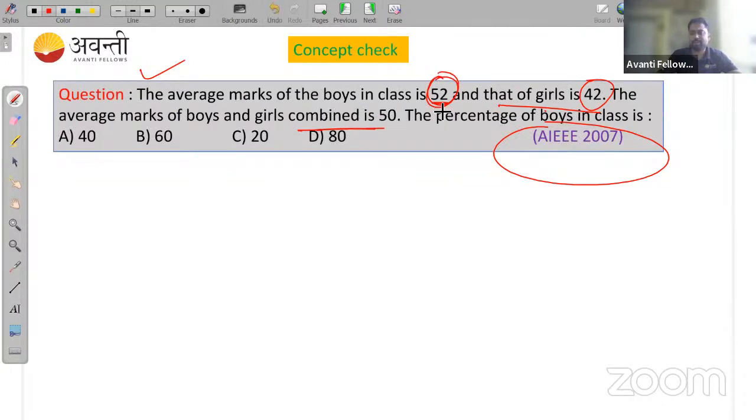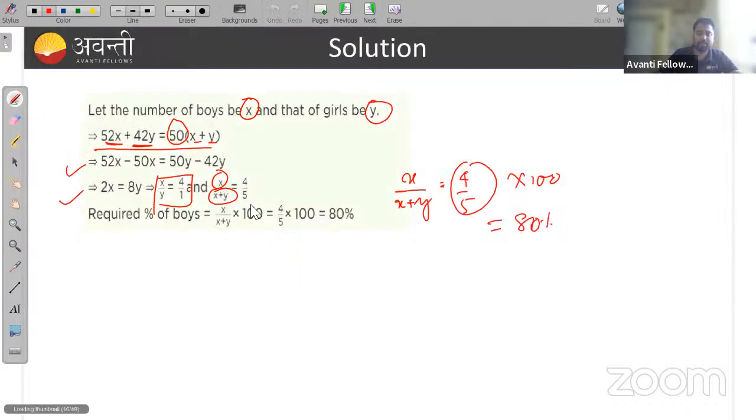The average mark of boys in a class is 52 and of girls is 42. If the number of boys is x and the number of girls is y, then this will be 52x plus 42y, which is equal to the combined average mark, 50, into x plus y. By solving this, you will get x upon y as 4 upon 1. So the number of boys to girls, x upon y, is 4 upon 1.